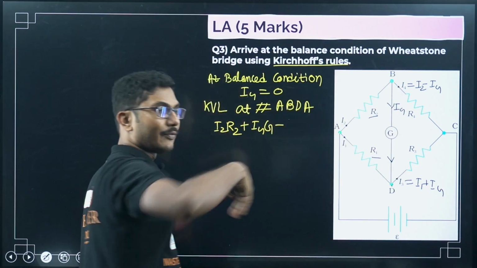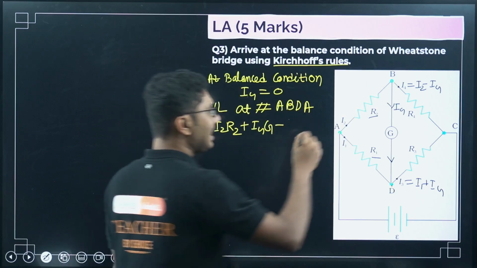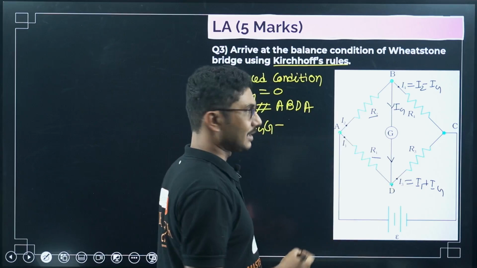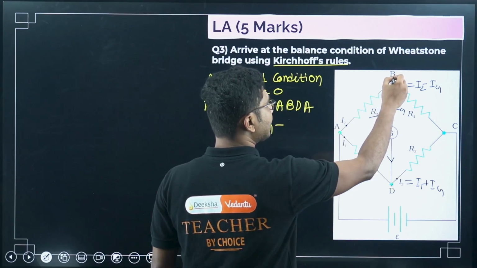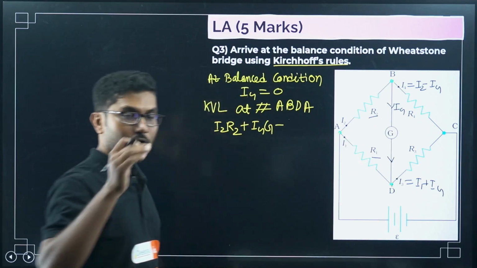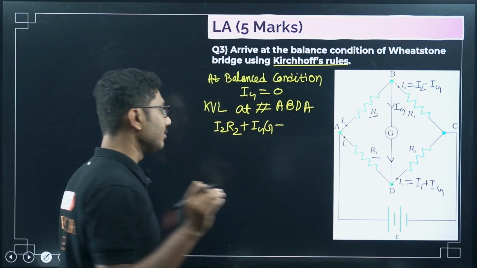And whatever direction we choose, we have to move in a single direction. You cannot move in multiple directions. You have to start from one point, reach another point, from there reach another point, and from there reach another point. I hope how to apply KVL is clear in your head.